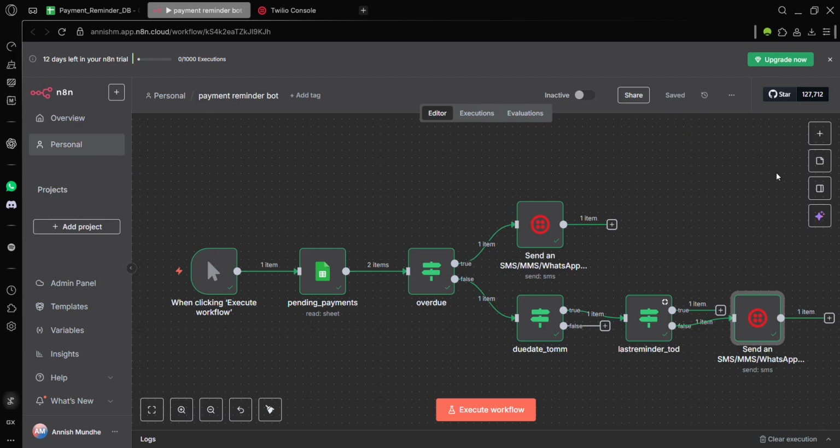This is an automated payment reminder workflow built using n8n and Twilio. It reads data from Google Sheets and sends WhatsApp messages or SMS for overdue and upcoming payments.